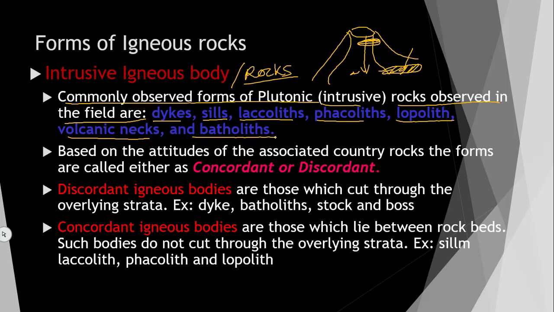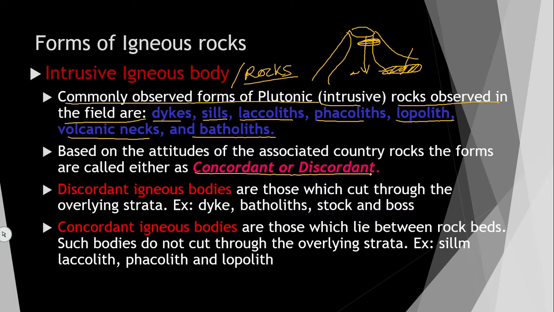Now, based on the attitude of the associated country rock, forms are called either concordant or discordant. I will tell you in detail, don't worry about this one.